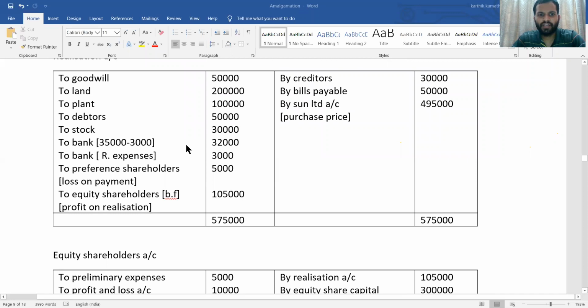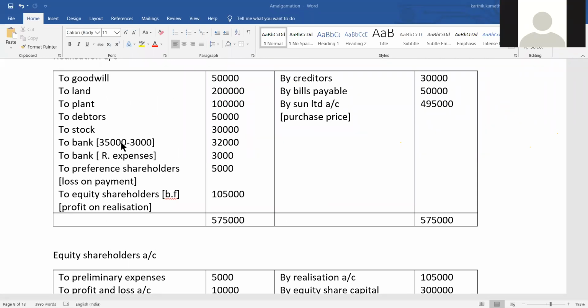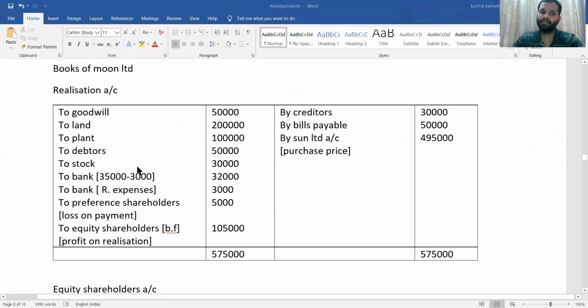Ledger account. This one, 32,000. Did you understand that this is given? Which one? 35,000, yes, that one. Correct, 35,000, balance is 3,000, given. Okay, 3,000, sir. Excluding 3,000. That is why we are deducting this.